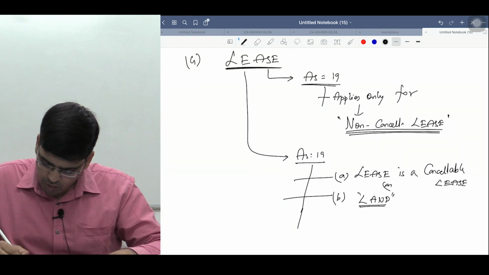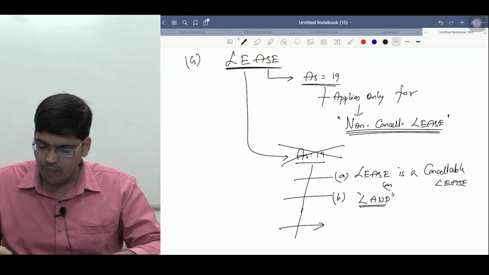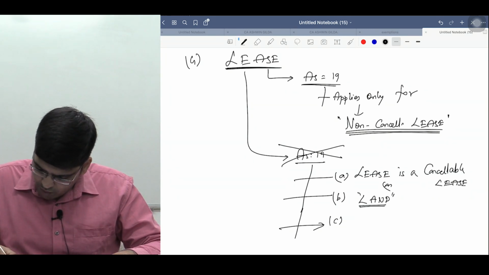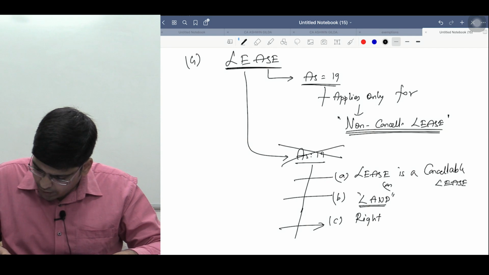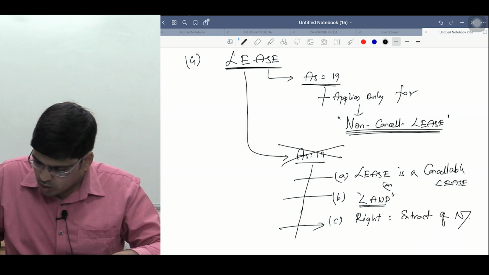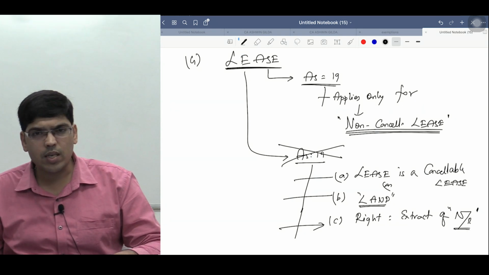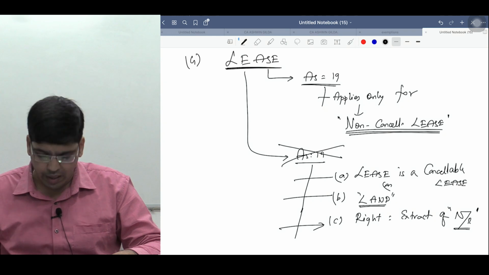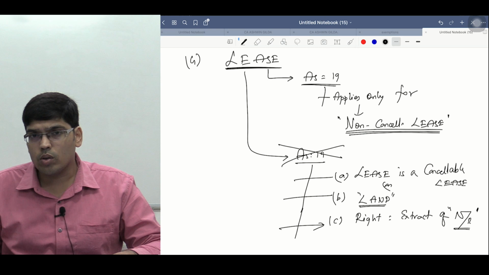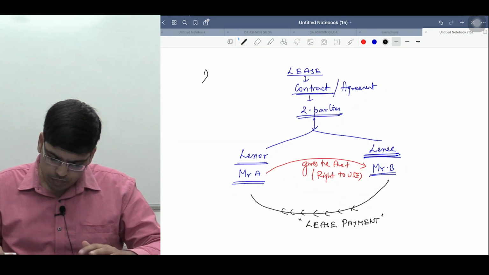Okay sir? One more I will write. AS 19 will not apply in the following 3 cases. 1, for a cancelable lease. 2, where the lease is of land. 3, where the right is given for extraction of natural resources, right? Natural resources may be natural gas, petroleum crude, or gold reserves. So where the right is given for extraction of natural resources, this standard does not apply. Am I clear, sir?